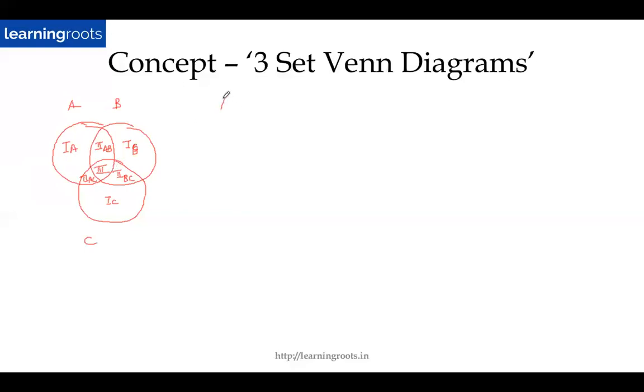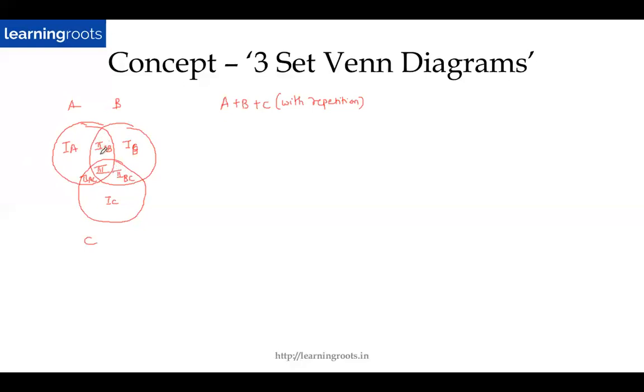So I'm just giving labels to each of these regions. Now what I'll do is add up these three sets in two different ways. The first way in which I'll add them up will be with repetition. As you can see, A is nothing but 1A plus 2AB plus 3 plus 2AC, right? So A will be all the elements which belong inside the circle. Similarly, B will be all the elements inside its circle, and C all the elements inside its circle.